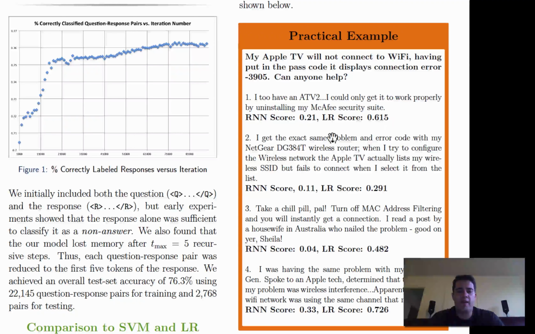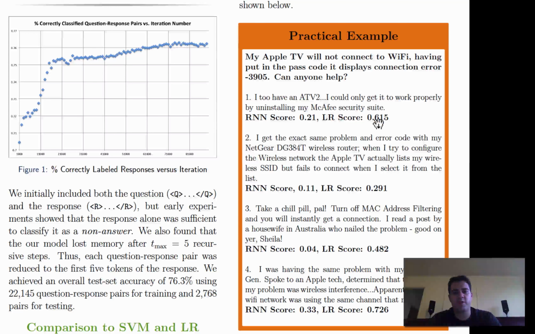The RNN scores these responses at, again, do they attempt to answer the question? In its point of view, really none of them attempt to answer the question, which is not correct. We can see that this fourth answer really does try to answer the question, and that the first one and the third one are also attempts at answering. The second one is really someone else just also agreeing that they have the same problem.